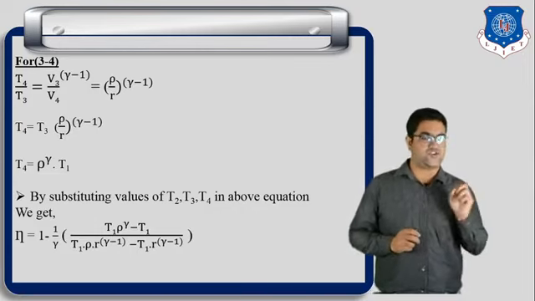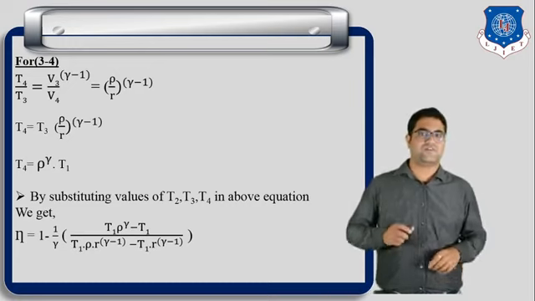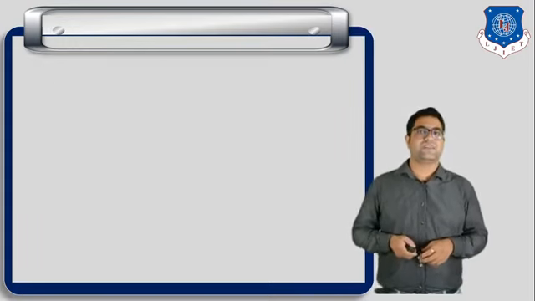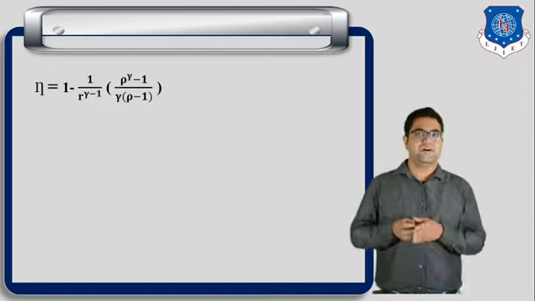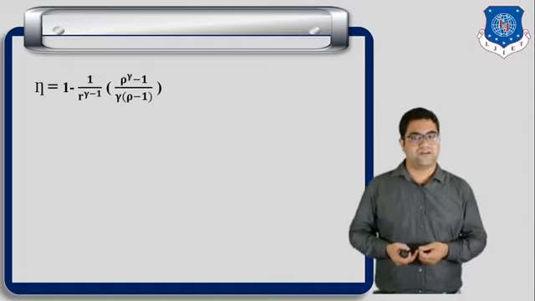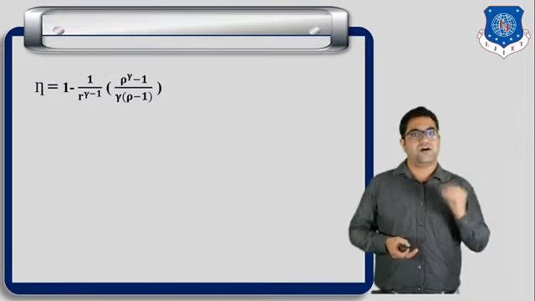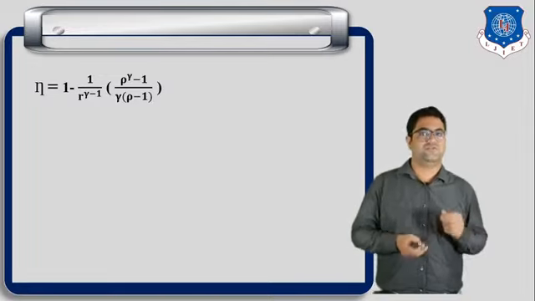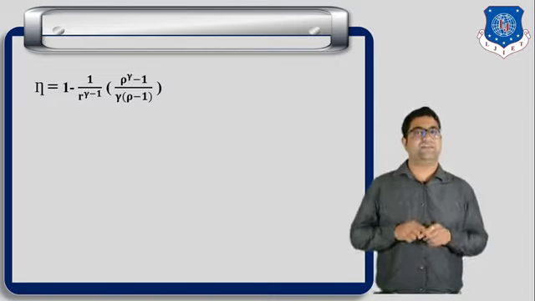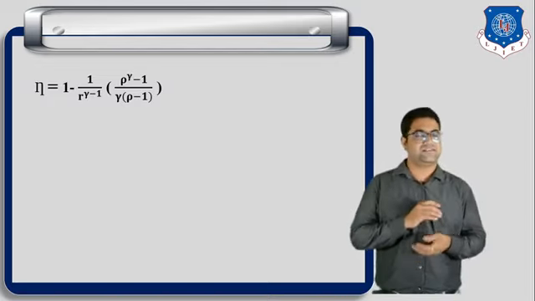Here T1 is common, so we can cut it out. Our final equation becomes 1 minus 1 upon R raised to gamma minus 1 into rho raised to gamma minus 1 upon gamma into rho minus 1. This is the final equation of the efficiency of the diesel cycle.